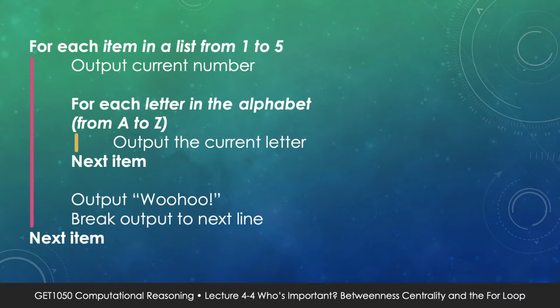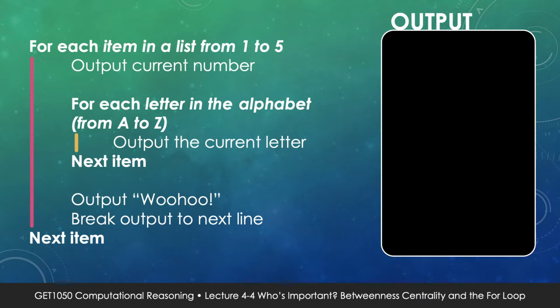Our outer loop will run 5 times, our inner loop will output every letter from A to Z. So what's going to happen? Let's start with outer loop iteration 1. The first line will tell us to output 1. And now, we're in the inner loop, so we're going to put A, B, C, D, E, F, G, H, I, J, K, L, M, N, O, P, Q, R, S, T, U, V, W, X, Y, Z. Now we have finished our inner loop. What's the next instruction? We have to output woohoo! Okay, and then we have concluded our outer loop.